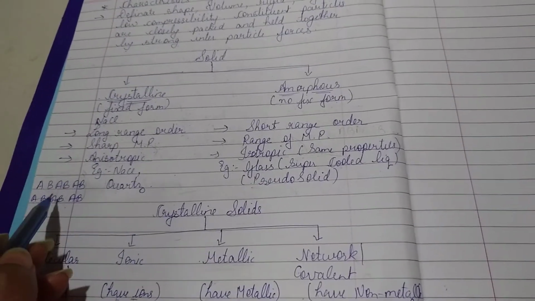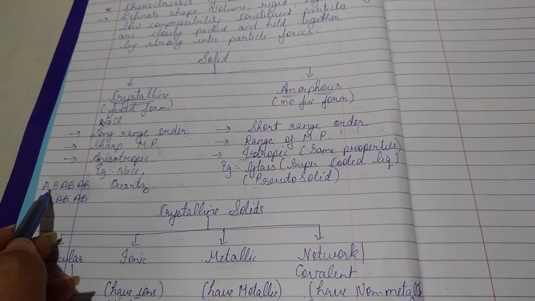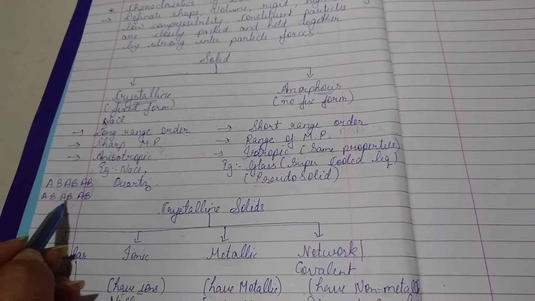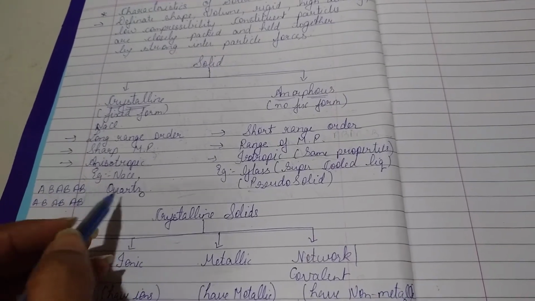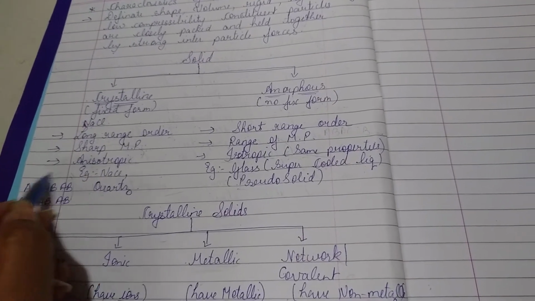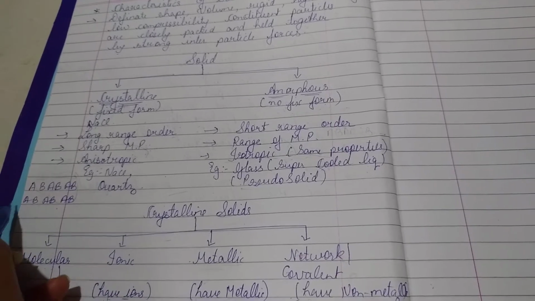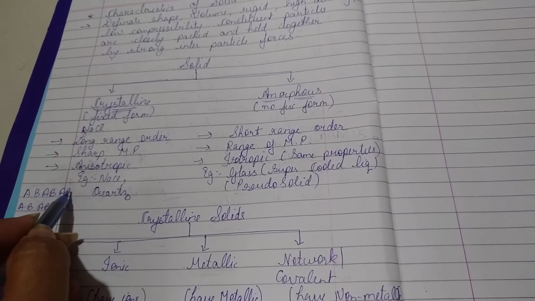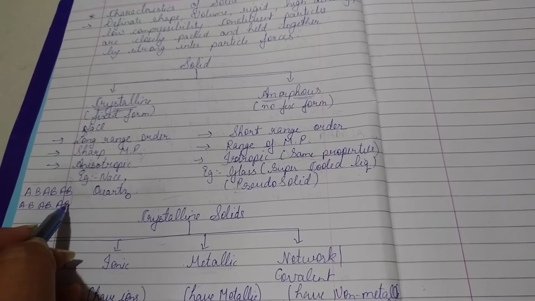Anisotropic. Here I have drawn the repetition of elements, that is A, B, A, B, A, B, A, B, A, B, A, B, right? So if we consider any property of the substance, consider this as one of the substances. You can consider this NaCl, NaCl, NaCl, NaCl, NaCl, NaCl.